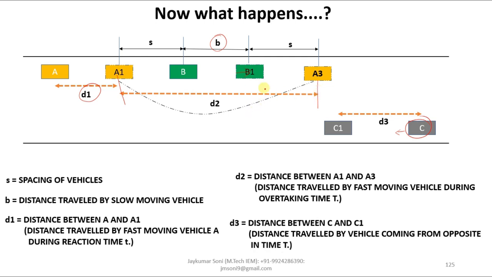So this is the amount of distance that should be available to the vehicle in order to overtake. Otherwise it will have a collision with either B1 or C1. So this phenomenon is called overtaking sight distance, and overtaking sight distance is the summation of all these D1, D2 and D3.